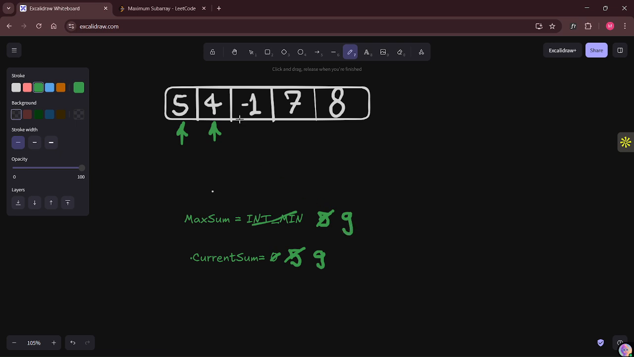Okay. Now we come to this -1, this index. Again, whatever is coming here, we are going to add to the current sum. So our current sum will be 9 minus 1, that is 8.